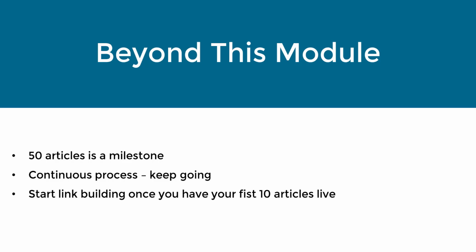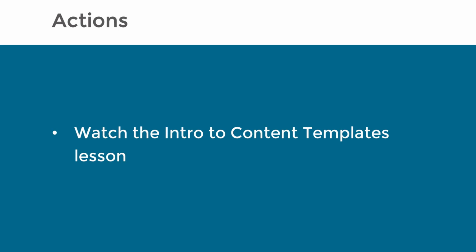One thing I would say though is after you have your first 10 articles live, then you can move on to the link building module, which is the one after this. Don't wait until you have 50 articles before you start that, because link building is also a continuous process that you're going to need to do basically from now until the end of time, or until you sell your website. So without further ado, let's get started. Go ahead and watch the Intro to Content Templates lesson, which is the one after this.